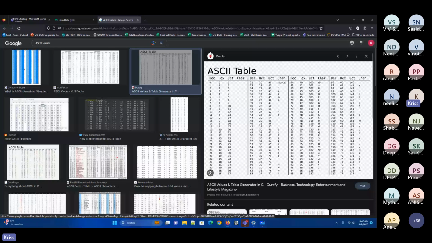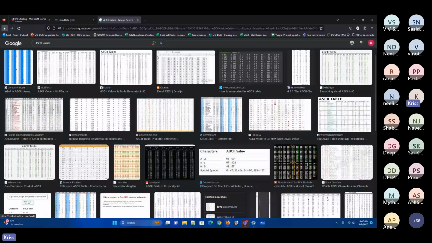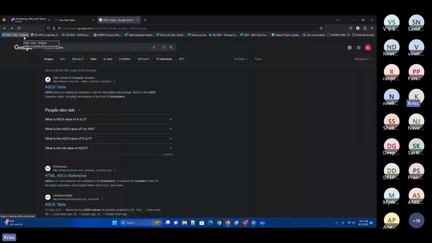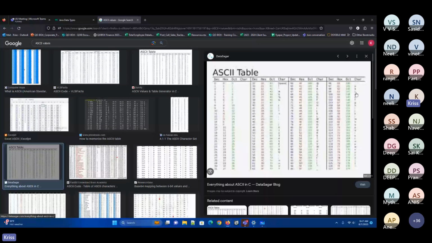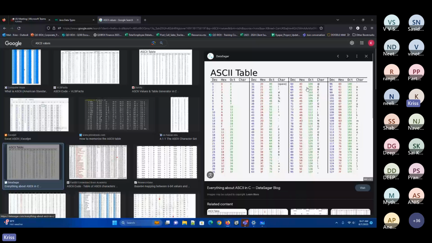So ASCII, the standard form for this one, is American Standard Code for Information Interchange. And these are the values to convert, meaning what is capital A, capital B, small a, small b. It can be converted into three different formats: octa, hexa, deci. So now you see it, capital letter A is 101. Small letter is 141. And these are all special characters.